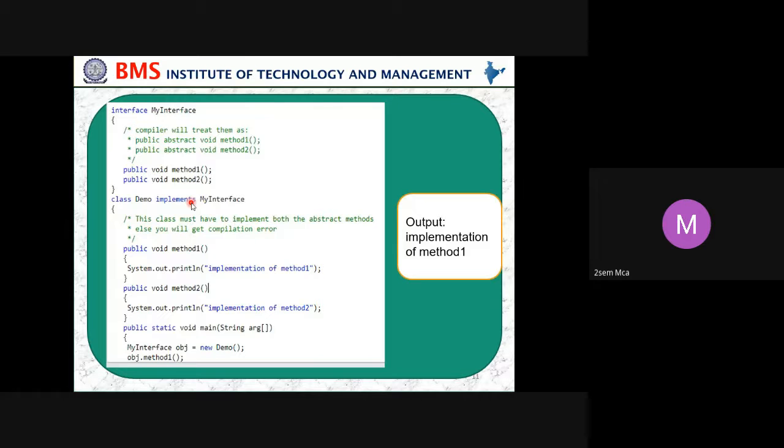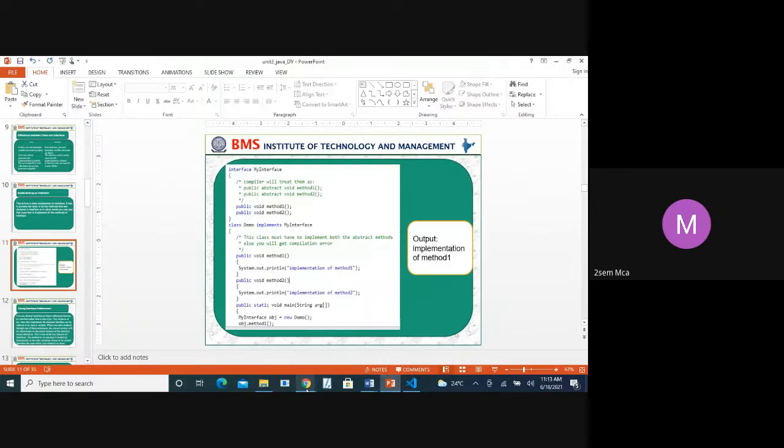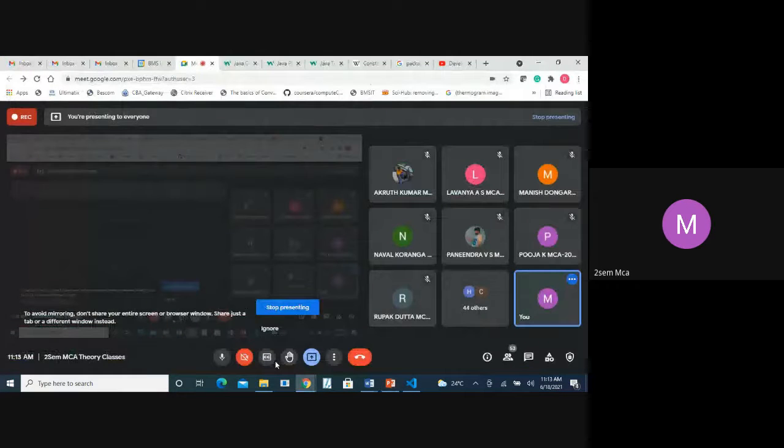So can anyone say what keyword we have to use for inheritance? Extends. Yes, correct. So you have to remember this: whenever we want to use inheritance, we use the keyword extends. Whenever we have to implement from the interface, we use the keyword implements.